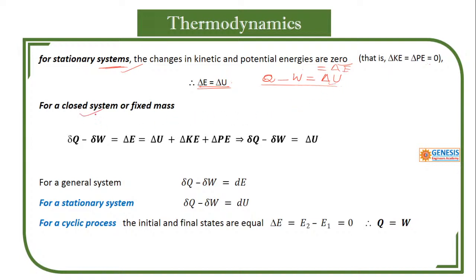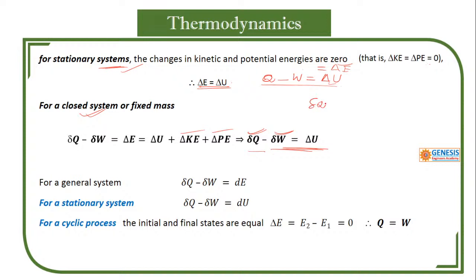For a closed system, what is meant by closed system? Closed system means there is no flow of mass, mass remains constant. So in closed system also you are having this one.